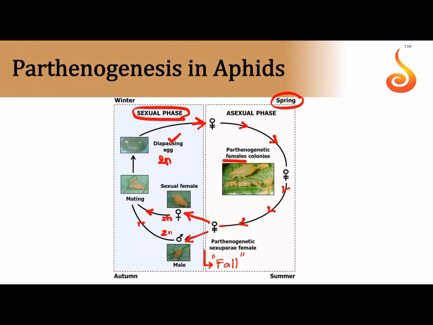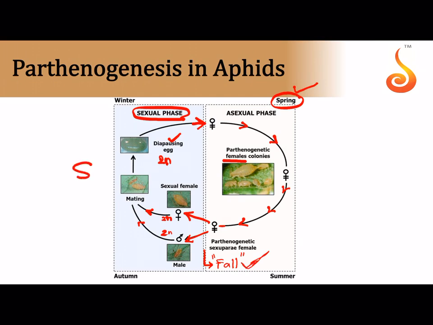Now see, the embryo enters into a state of inactivity. So we call it the diapausing egg, because in the egg the embryo does not develop further throughout the winter season. Only at the onset of the spring season, the egg hatches out into females which are capable of parthenogenesis. So remember, the females reproduce by parthenogenesis throughout spring and summer, and at the end of summer, in the fall season, they produce both males and females which reproduce sexually during the winter season to produce eggs.